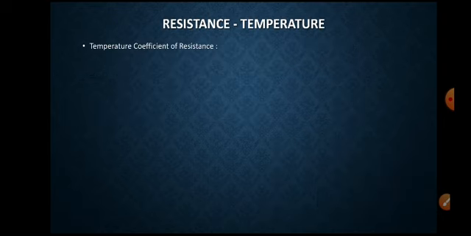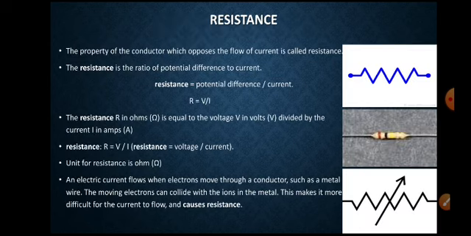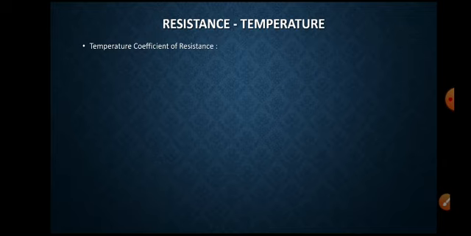Here, the temperature dependence of resistance. The resistance of any conductor depends on the temperature. If temperature changes, the resistance of a conductor also changes. The cause of resistance in a material is interaction between the electrons. When electric current flows through a conductor such as metals, the moving electrons can collide with each other.